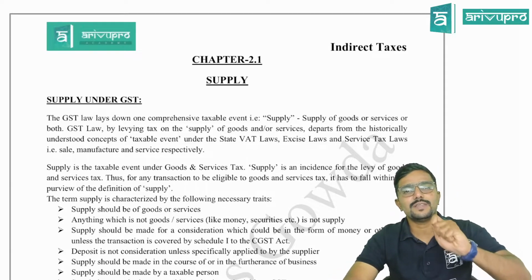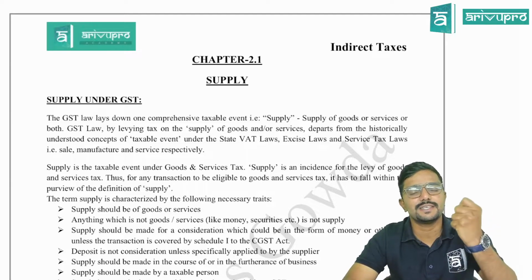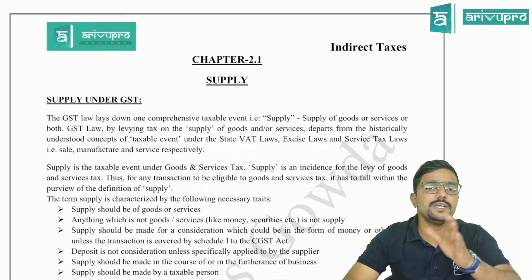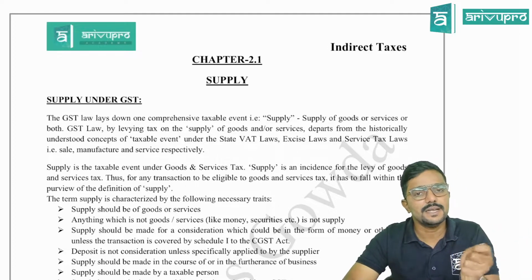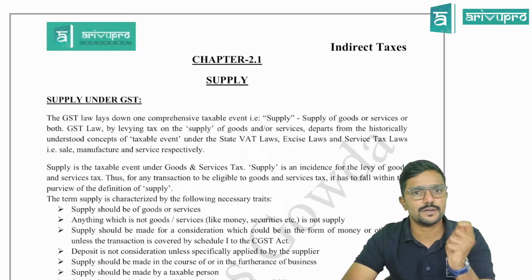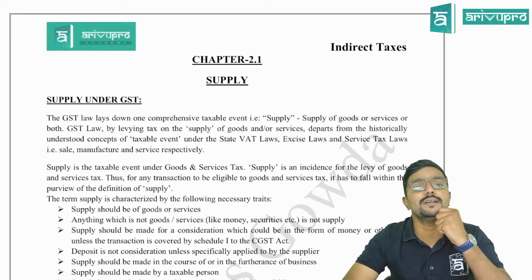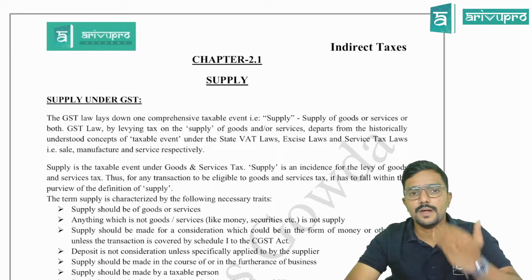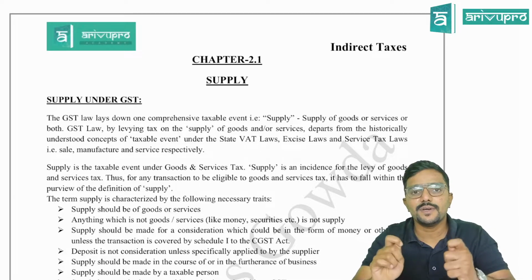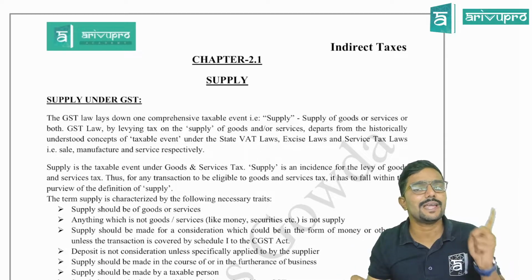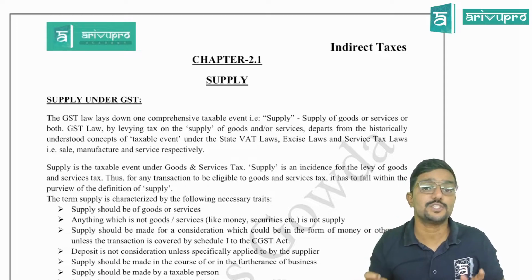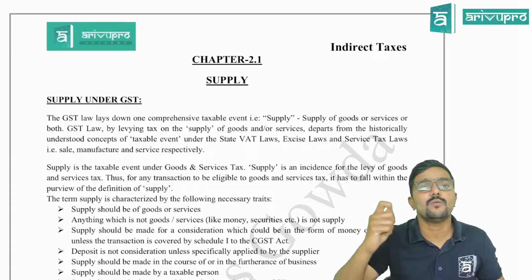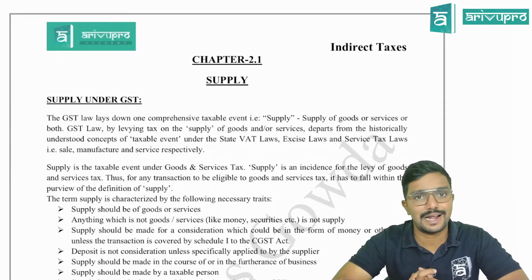So the initial chapters we would be covering, like chapters 2, 3, 4 and all, you would have learned even in your executive level. But still here also the same topics and provisions are covered, but here we need to learn in detail. Clear? Why? Because at professional level, the paper is descriptive type, whereas at executive level it was multiple choice questions, guys. So here you are supposed to explain whatever questions are asked in your answers.